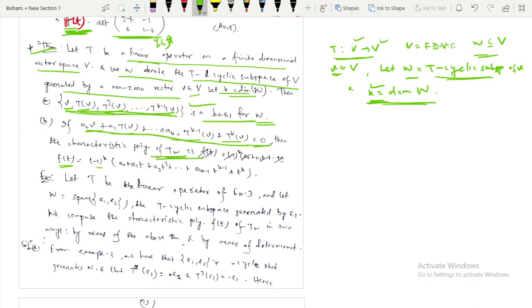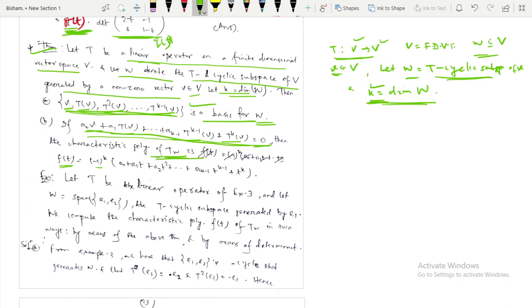So if 0 is written in this way, a naught v plus a1 into the transformation of v plus up to a k minus 1 into T^(k-1) v plus T^k v equal to 0,